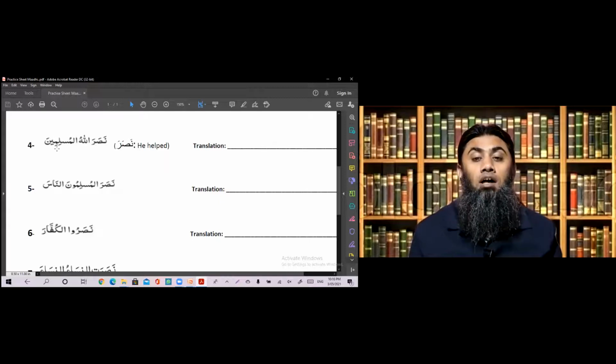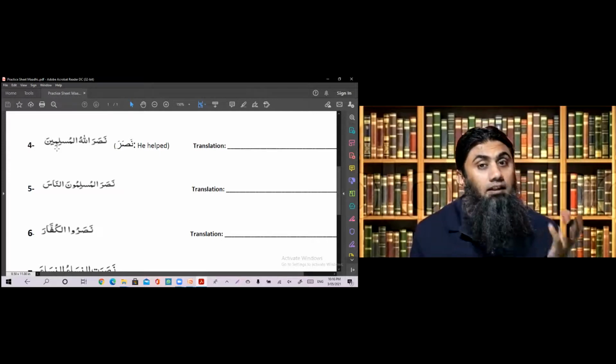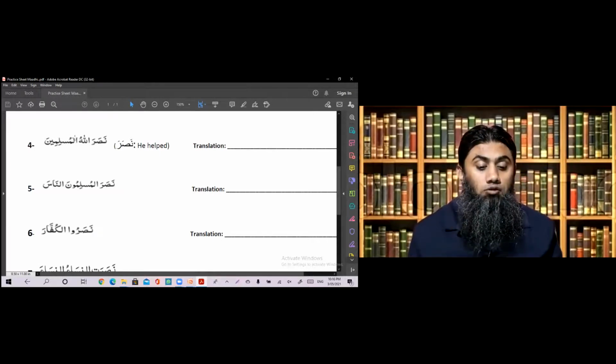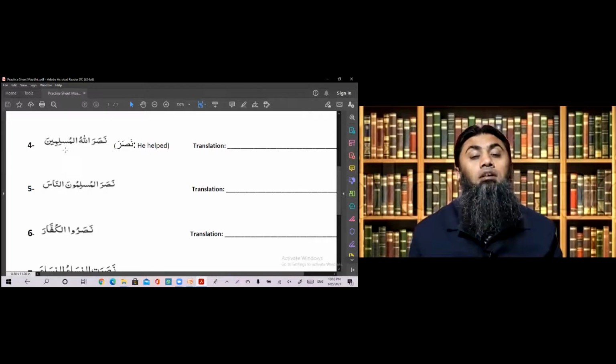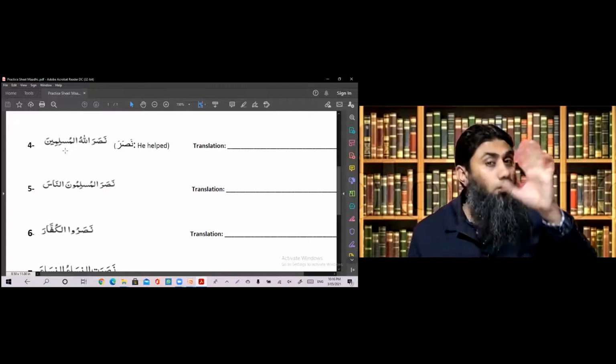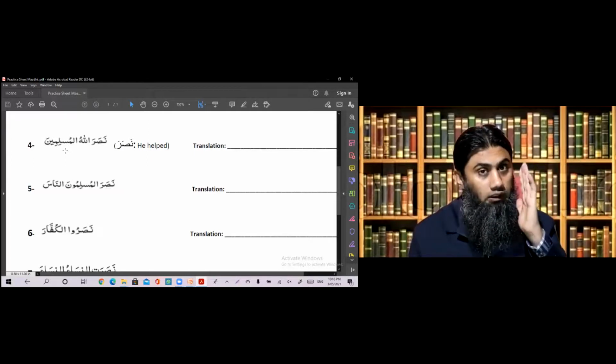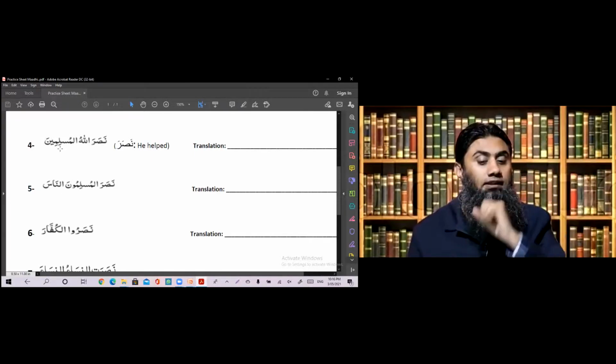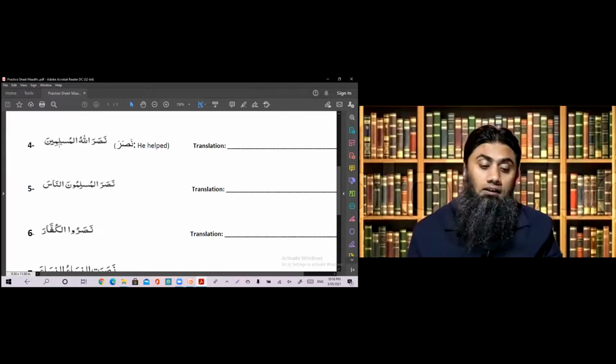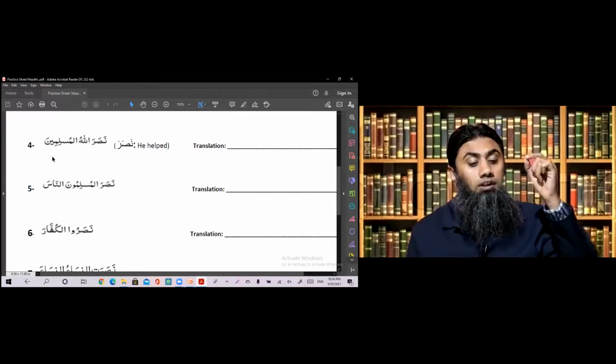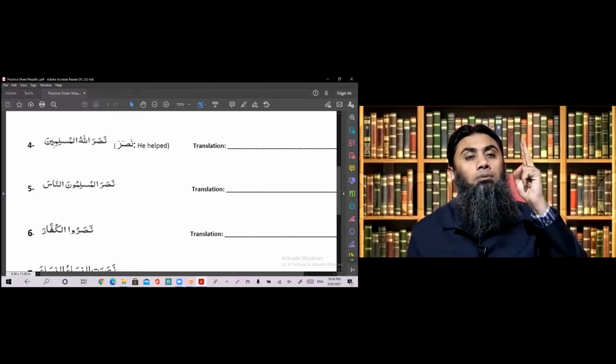Al-Muslimina. Now Al-Muslimina, what status? The ina sound means it could be nasab, it could be jar, and it's plural. In our Muslim chart we learned this. Why can it not be jar? Because in order for it to be jar, there are only two possibilities.